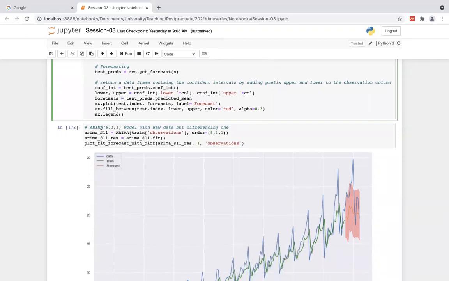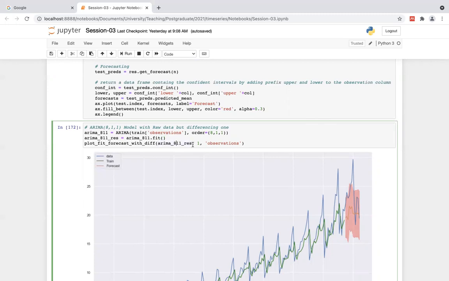Very first I try the ARIMA with 8, 1, 1, which means I'm considering the past 8 data points, time steps, as P. Then the differencing is 1, so I am differencing the time series by 1. Then the moving average is 1, which means I consider the previous 1 error component. Then I pass the observation only, the raw data. That's what I set: model with raw data, but differencing 1. Then I pass these variables there.